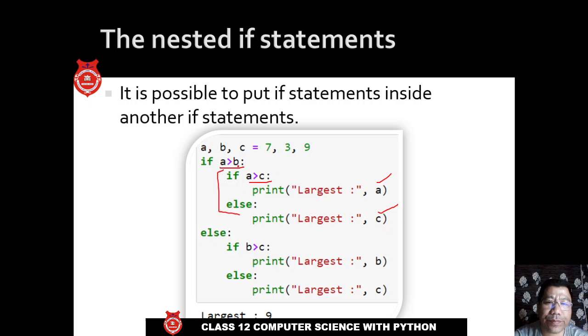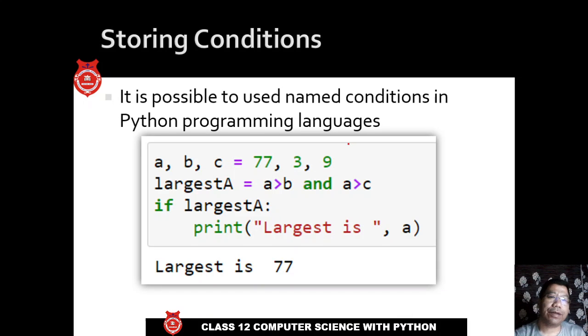If a is smaller than b, I have to go to this part. In this also, I'm having another if inside this else, so I'm checking with b. If b is greater, I can say b is the largest, or else c is the largest. When I run this, the largest one is c, which is 9 here. All right, this is nested if, to compare three numbers and to find out the largest number.